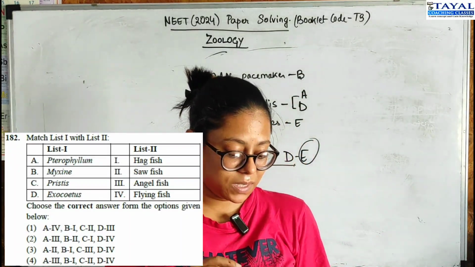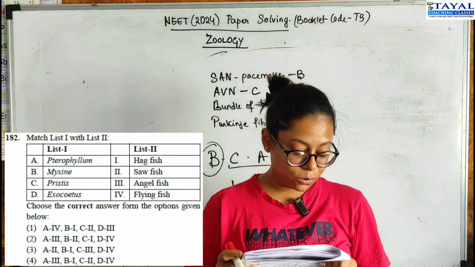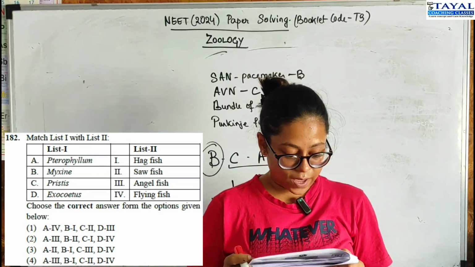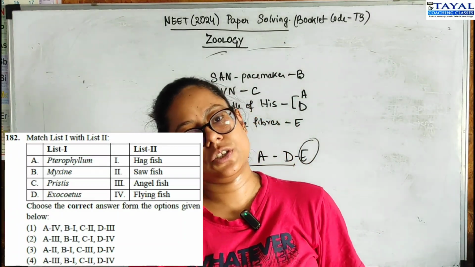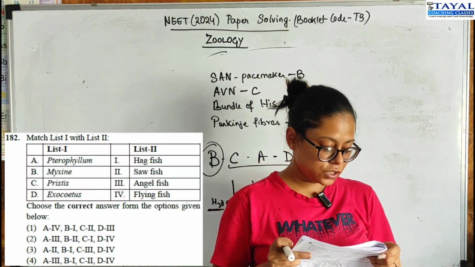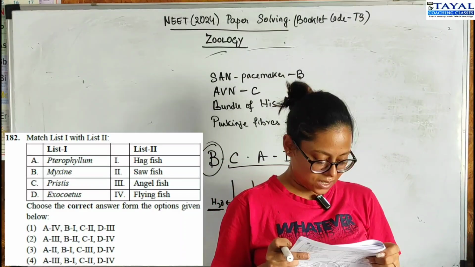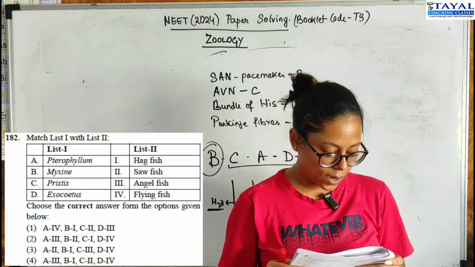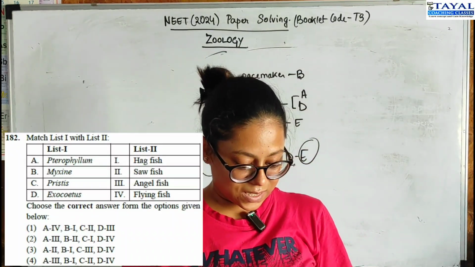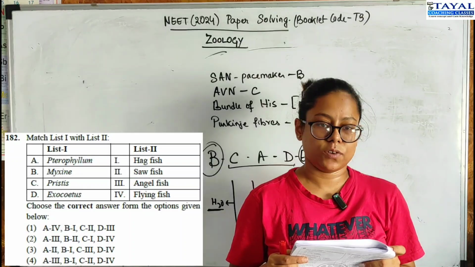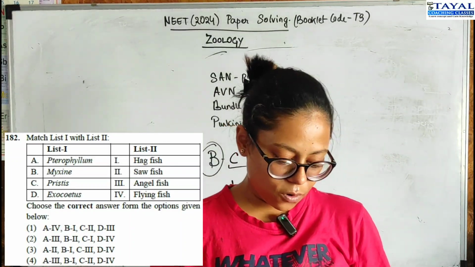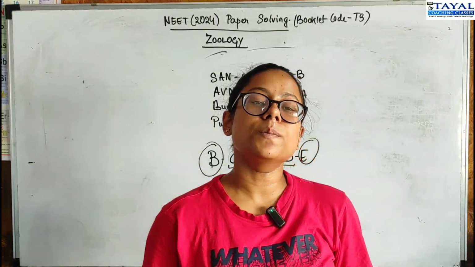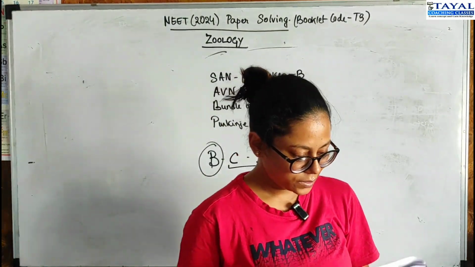Now this one is tricky because there are 3 with B1: 1, 3 and 4. So I'll go with Pterophyllum. Pterophyllum is actually the angelfish. Okay, so the angelfish, Pterophyllum, A3 is correct. We have 2 options for A3 as well, 2 and 4. Let's go to Pristis. Pristis is sawfish. So therefore you have A3, B1, C2, D4, which is the correct option, the 4th option.